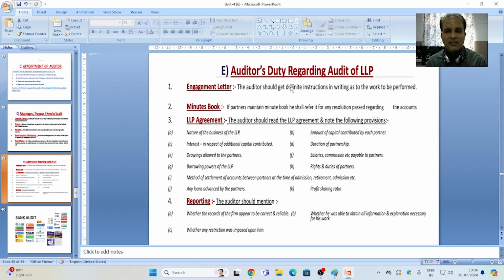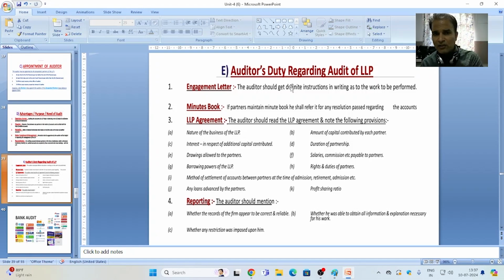Next is interest in respect of additional capital contributed. If a partner is contributing additional capital in another year or in the same year, then what will be the interest rate? Whether an interest rate is there or not, it should be in the knowledge of the auditor. Then duration of partnership. If the partnership is set for a specific event, then what is the duration of that, if any. Then drawings allowed to the partners.